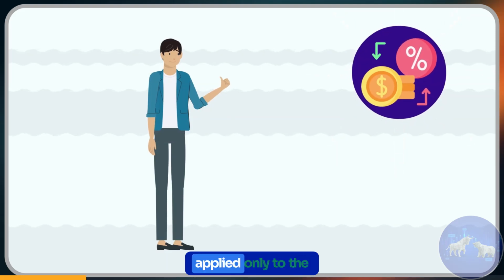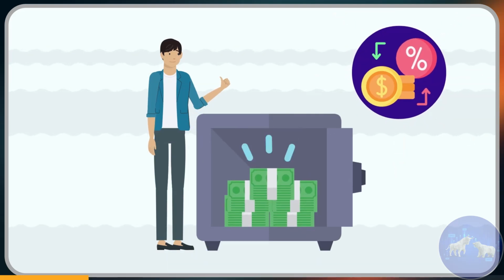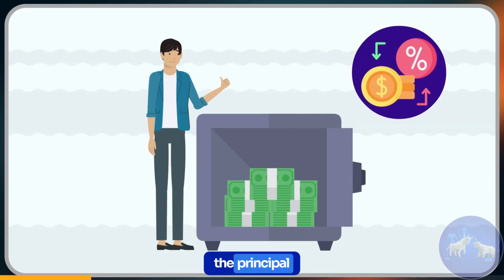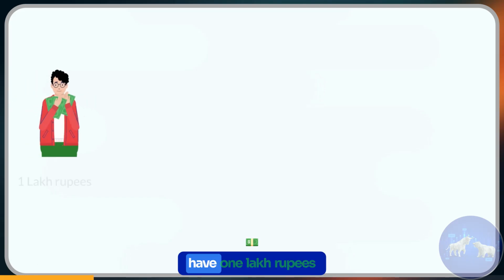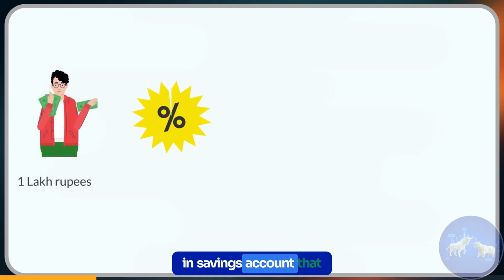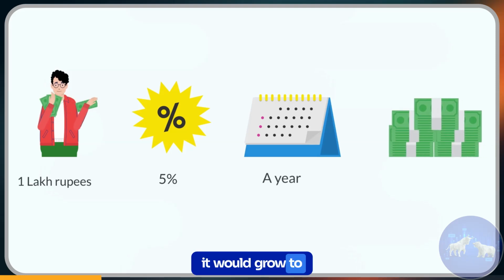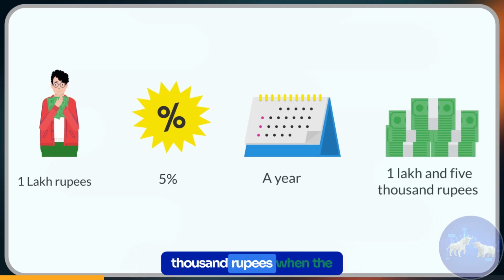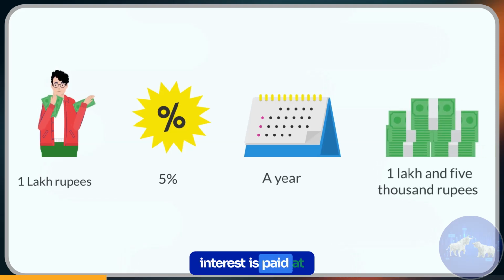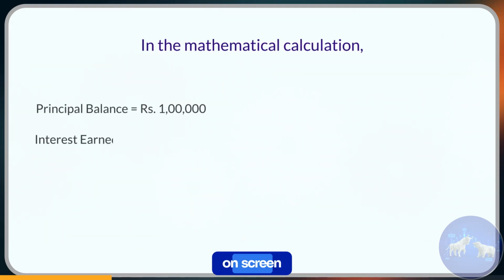The interest rate is applied only to the amount in your account. That is, only to the principal. For example, if you have 1 lakh rupees in a savings account earning 5% interest for a year, it would grow to 1,05,000 rupees when the interest is paid at the end of the year. Mathematical calculation is shown on screen.